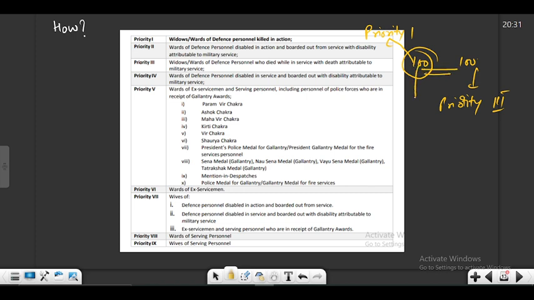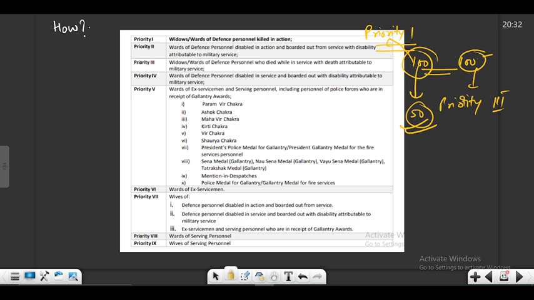Now suppose this student here, who belongs to priority 1, had 50 marks, while this student here had more marks, say 100 marks. Okay, so who would be preferred here? So whatever be the case, if a student belongs to a higher priority, no matter what his marks are, he will be given preference. So this student who has 50 marks and who belongs to priority 1 will be given preference over all the other students who belong to the lower priority, even if they have higher marks. I hope this is clear.